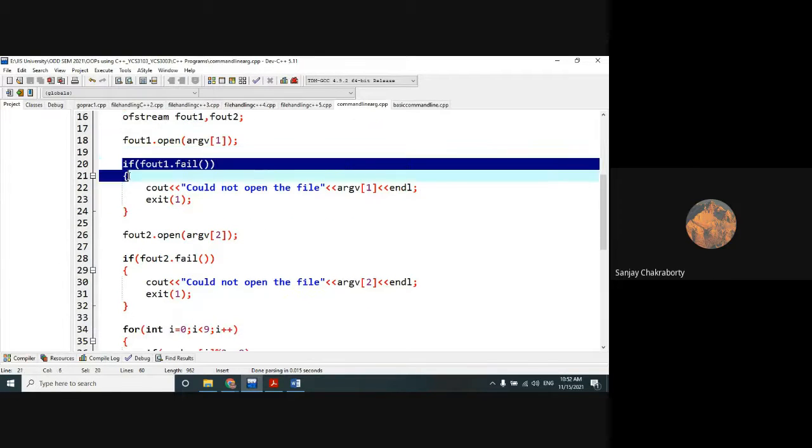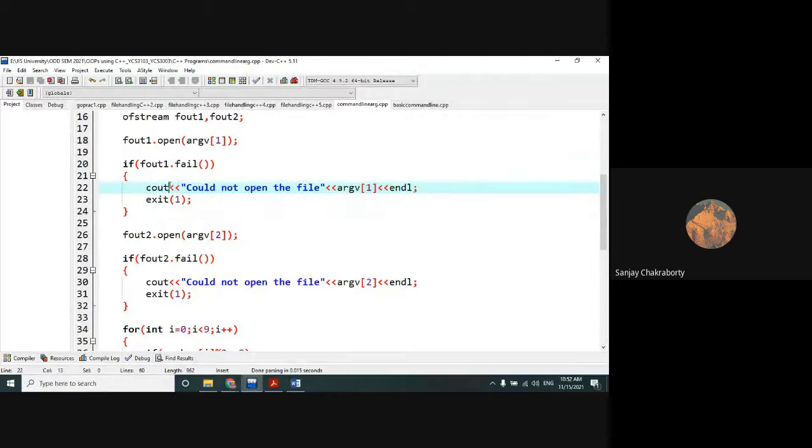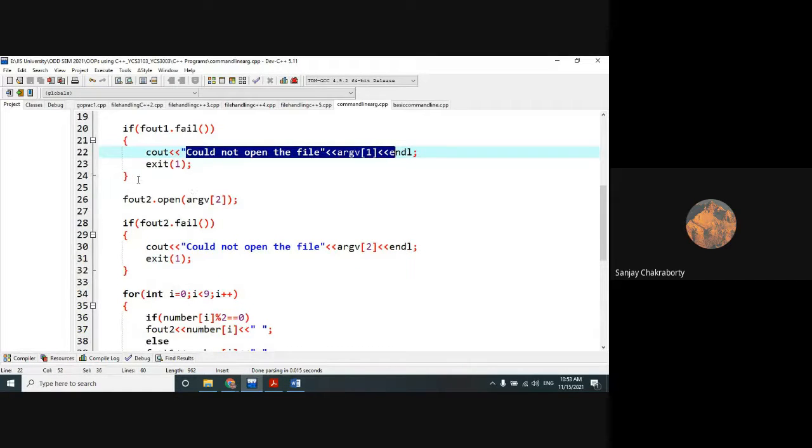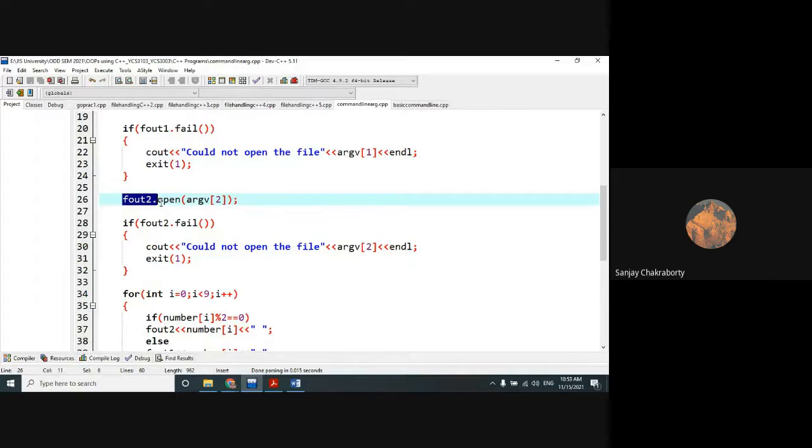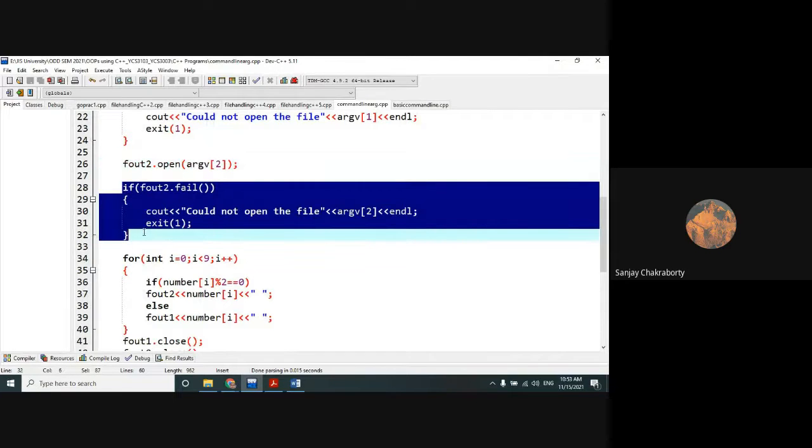Now this is also optional. Suppose the file does not open properly, then it will execute this statement. Now again, using the fout2 object and the open method, we open the even file. And this one is also optional.